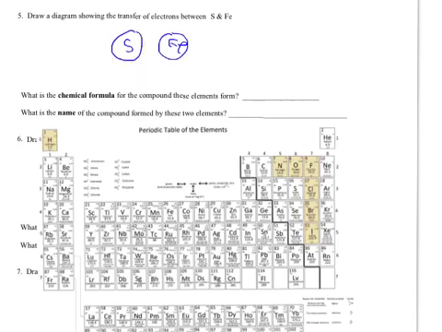So the iron wants to get rid of 3. It gives 1, it gives 2 to sulfur, but you know sulfur says I'm not taking any more because at this point I've gained 2, I look like argon, I will not take a 3rd one. So therefore that 3rd one has to be given to another atom of sulfur. Now at this point the iron's happy because it got rid of 3, and we can see here that's what it wants to do. It wants to get rid of 3.